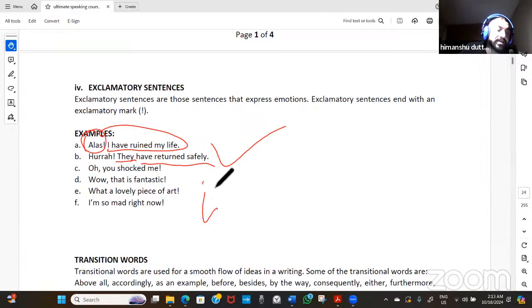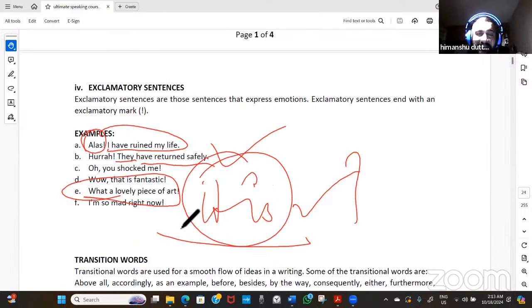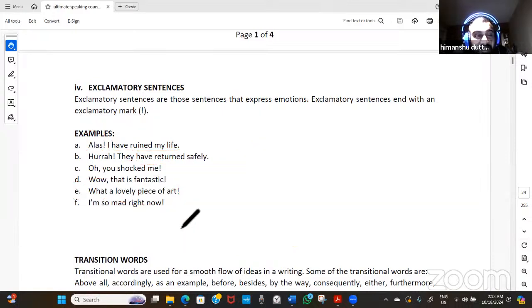If we say "it is", then we have "What a lovely piece of art." Then thereafter it would again be the same kind of declaration, but declaration plus the exclamation makes a nice combination. A spicy sentence can be made. So that's how it is. You should know about the exclamatory sentences.